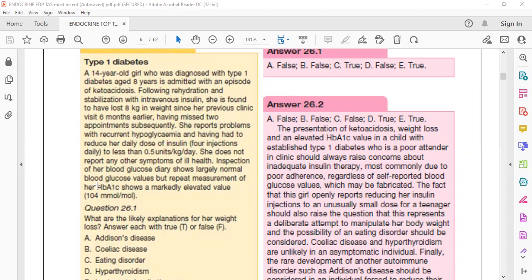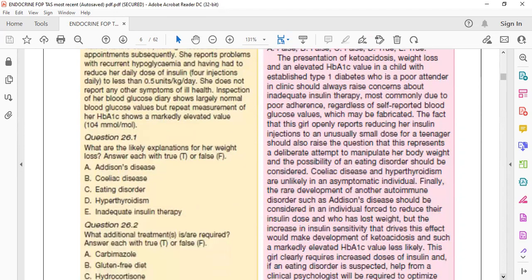So you see, they do not give you a very clear-cut history. Here they give you a history like diabetes mellitus is there, but recurrent hypoglycemia also, and the need for insulin becomes very low. But you see HbA1c is high. So why is it? And there is weight loss also.